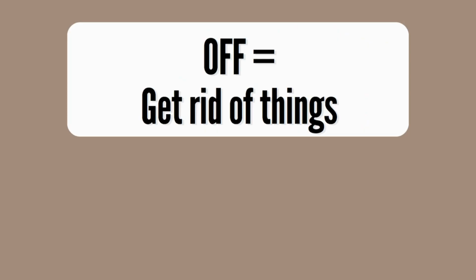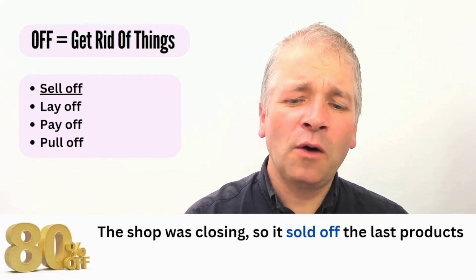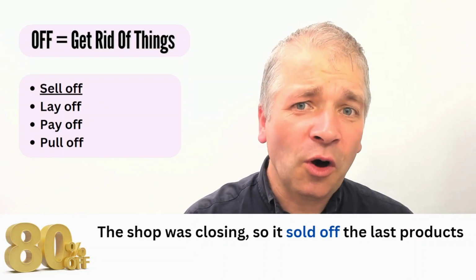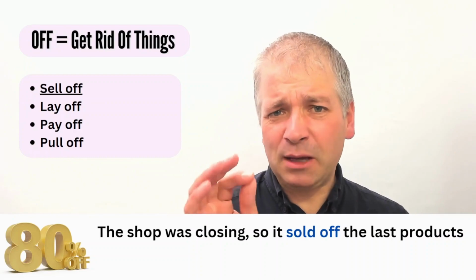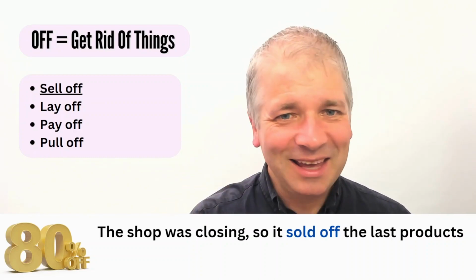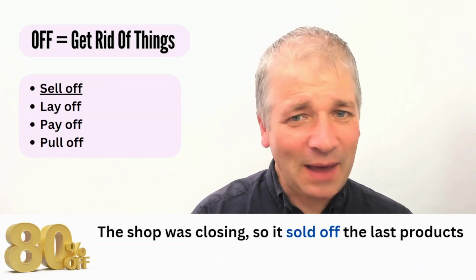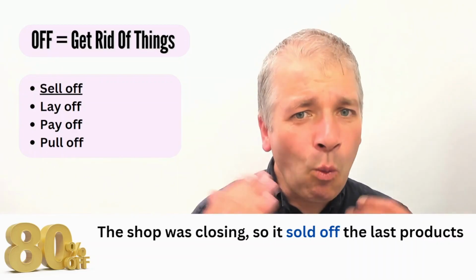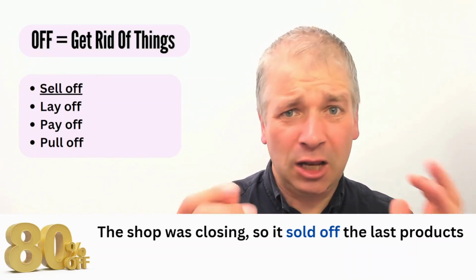And off is often used when you get rid of something too. Have you ever heard of things being sold off or a sell-off? This means things are being sold, but for a particular reason. The discount is probably a clue. 80% off. That's a big discount, isn't it? Now, why does that normally happen? It normally happens because a shop is closing.